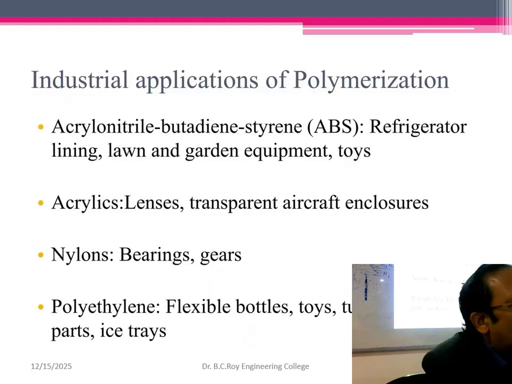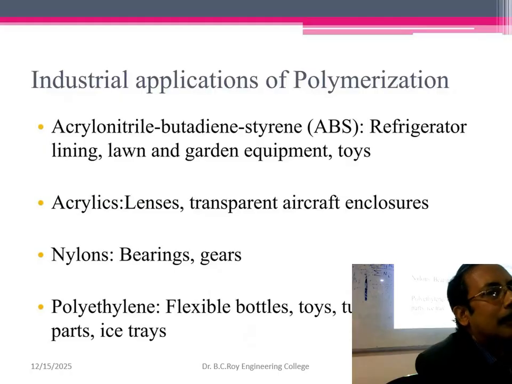That case cover is transparent, looking like glass, but it will not break so easily. What is the material? It is actually PMMA, polymethyl methacrylate, acrylic polymer. Now, I cannot always say specifically; different companies may use different types of polymer. That sort of variation will be there. But these are acrylic polymers.